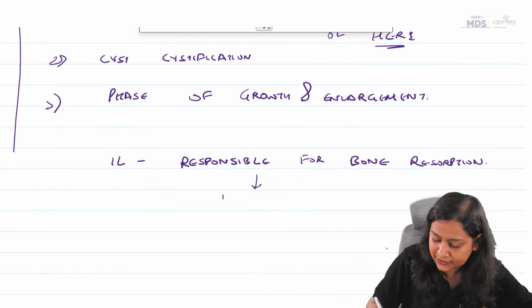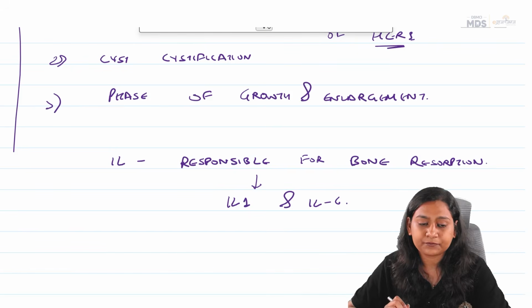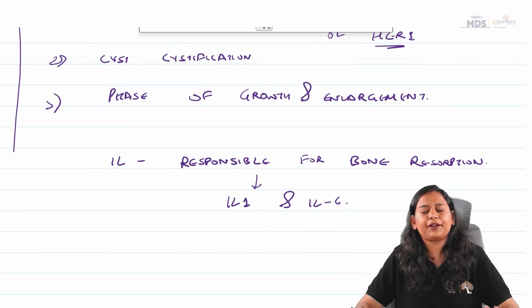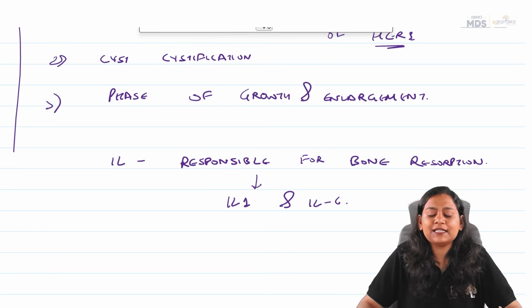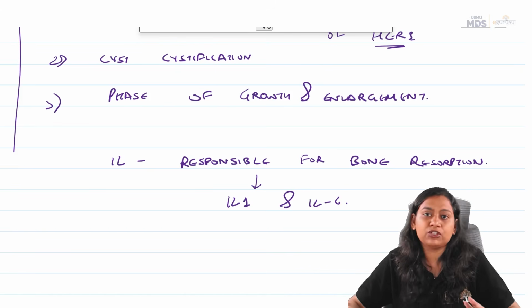Very important, it is interleukin 1 and interleukin 6.